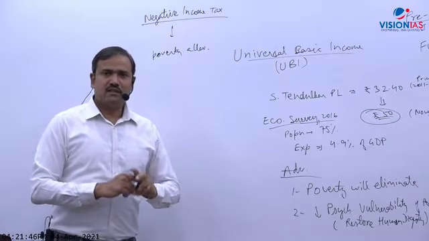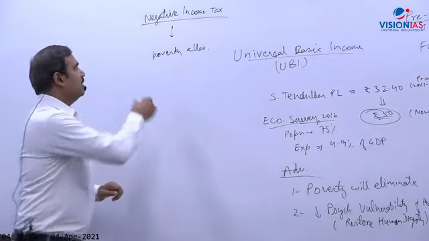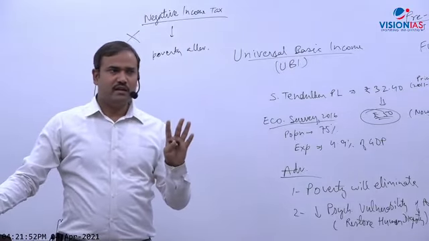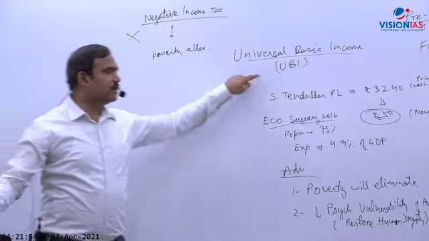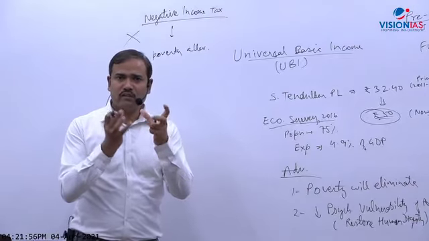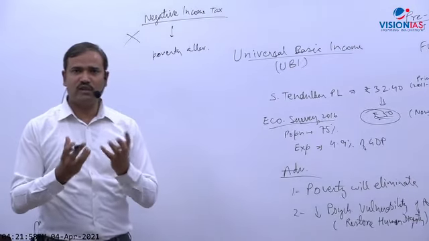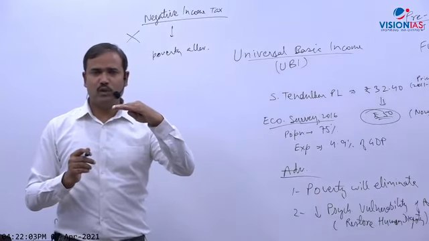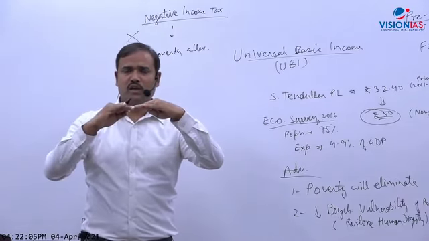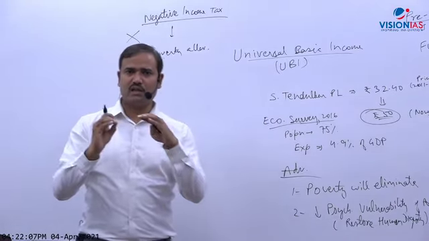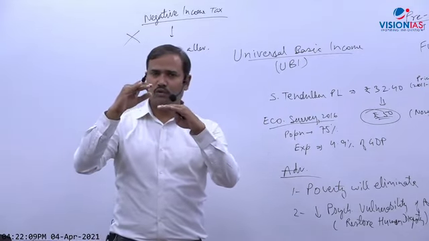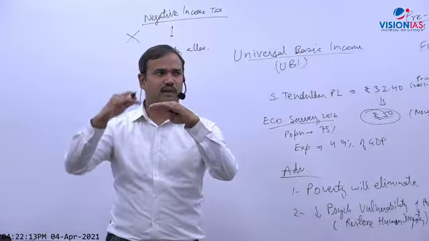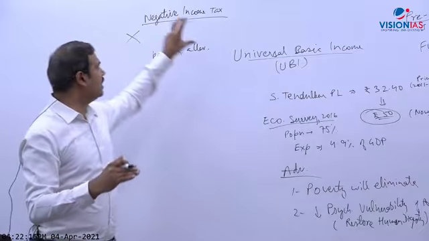So my answer is, NIT is practically useless. UBI is much better because practically, how do you identify poor people? Government doesn't have data of income. It should be very clear. Government of India doesn't have data of income, and the people who are poor keep on fluctuating also. In villages, I think at least 40-50% people are poor or very much vulnerable to poverty. They may not be poor, but they may come down to the poverty line. They are prone to poverty. So this is practically not feasible.